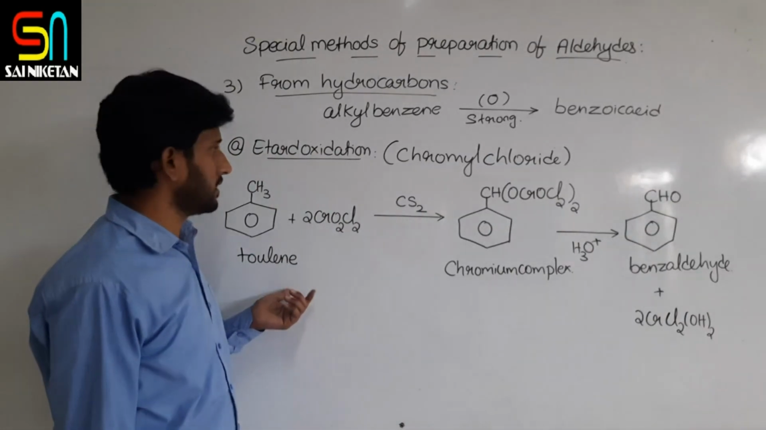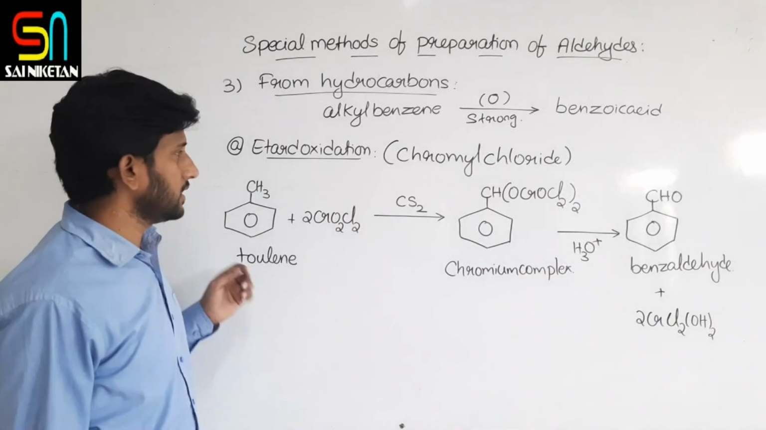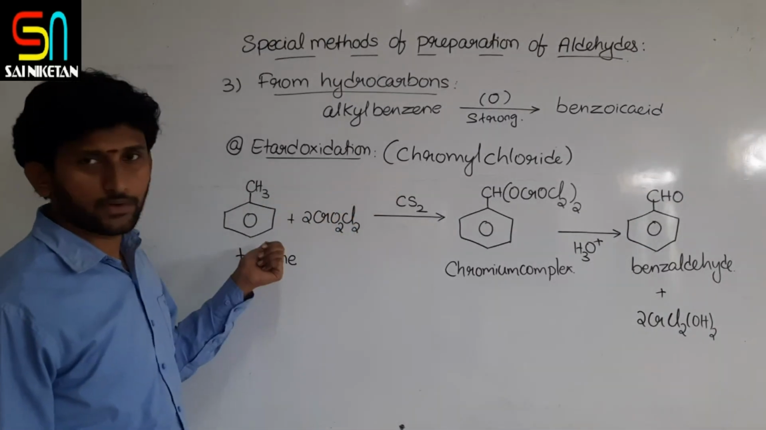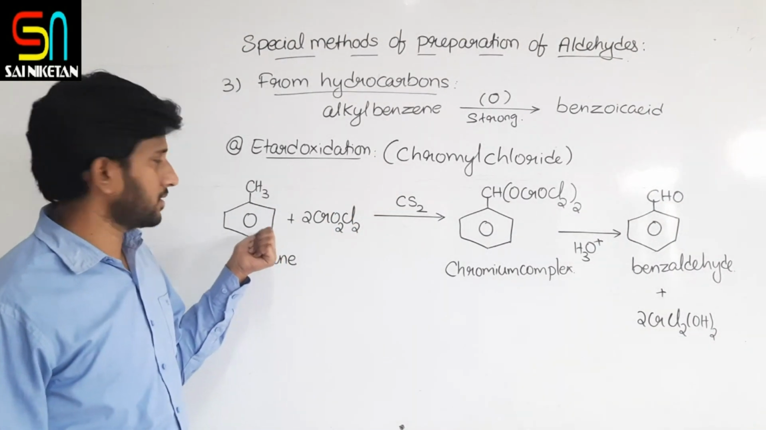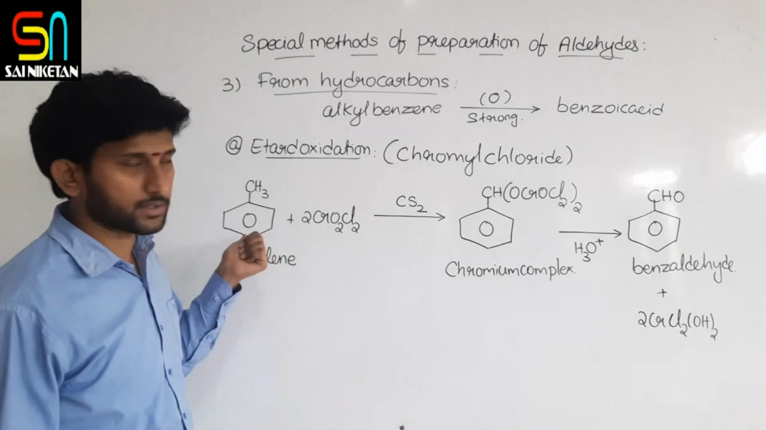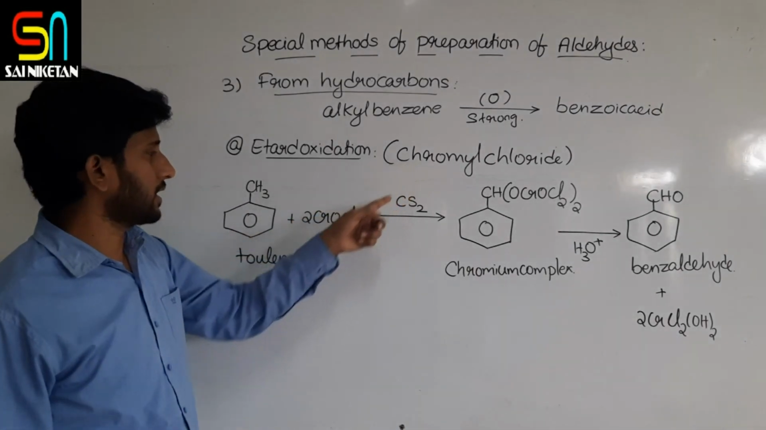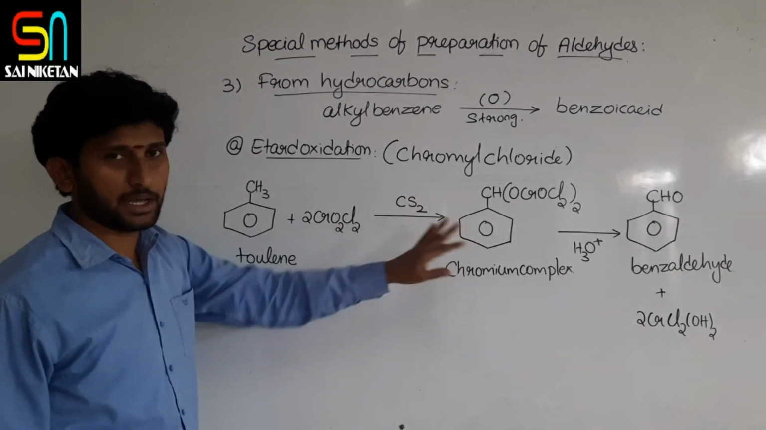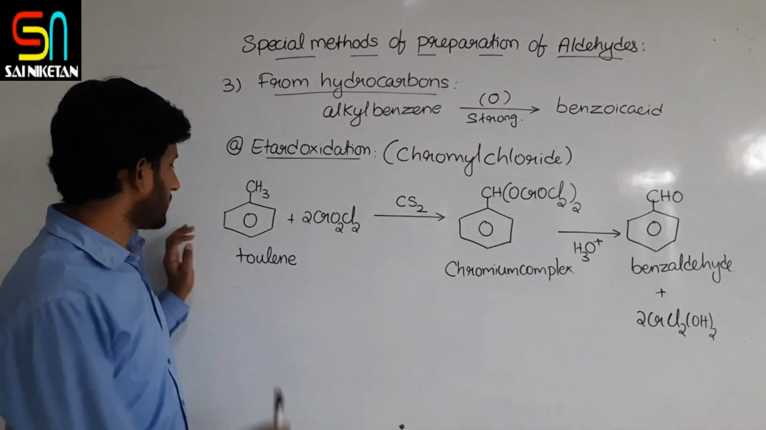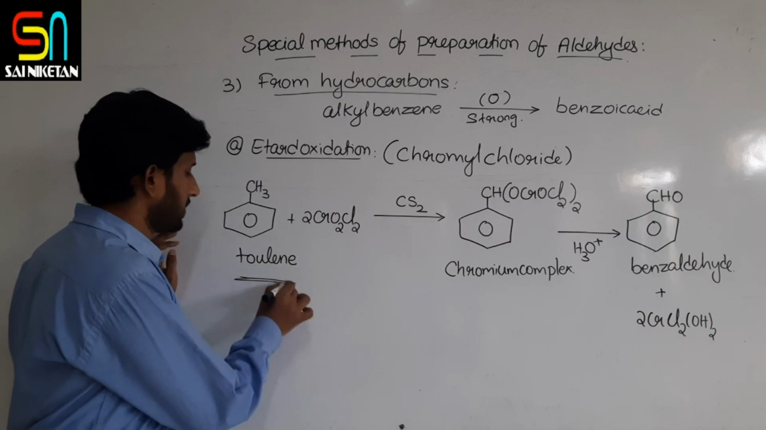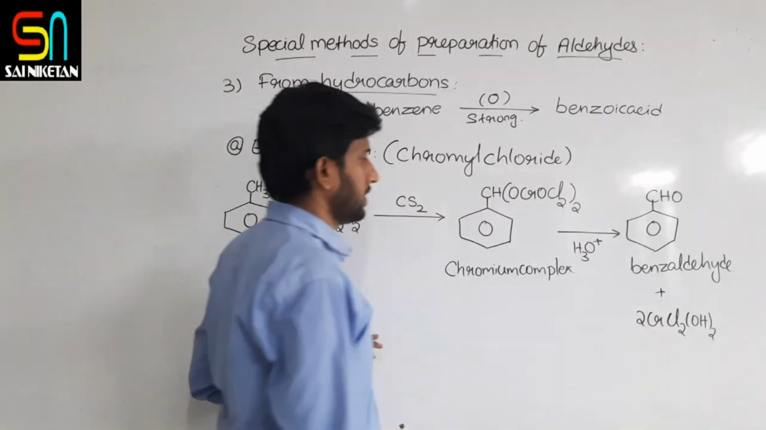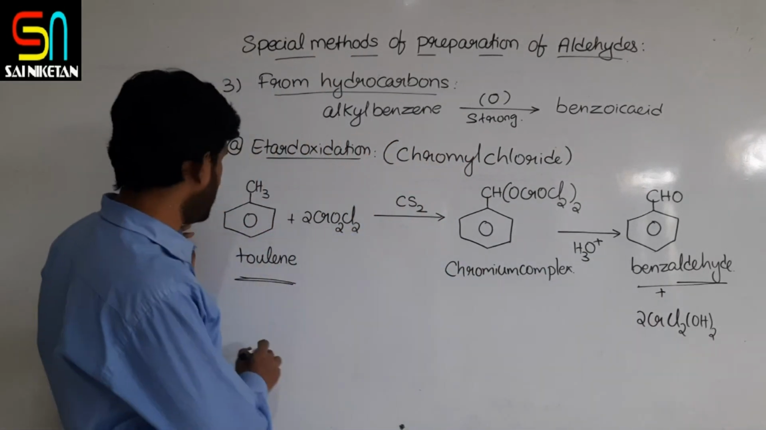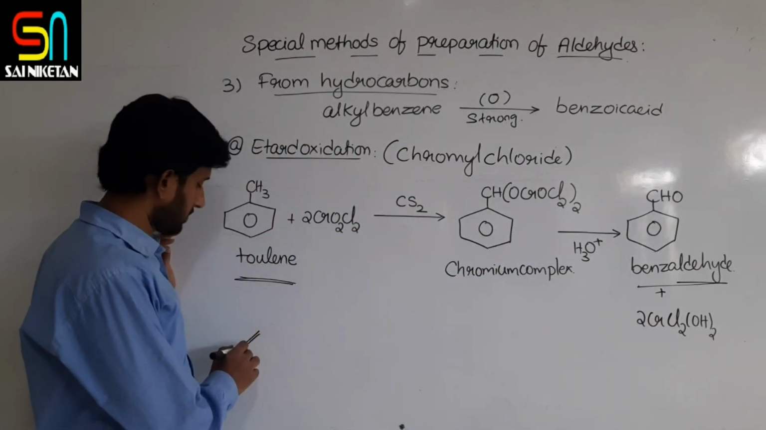So this is Étard oxidation. Étard oxidation means oxidation of aromatic hydrocarbons with chromyl chloride in carbon disulfide solvent followed by acid hydrolysis. What is happening? Aromatic hydrocarbons are converted into aromatic aldehydes. This is Étard oxidation.